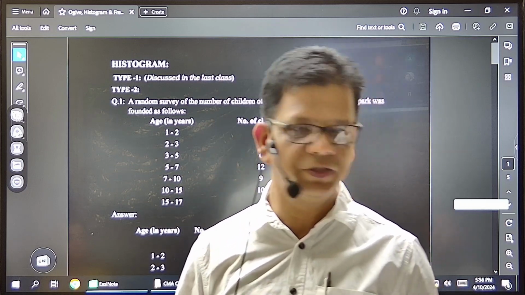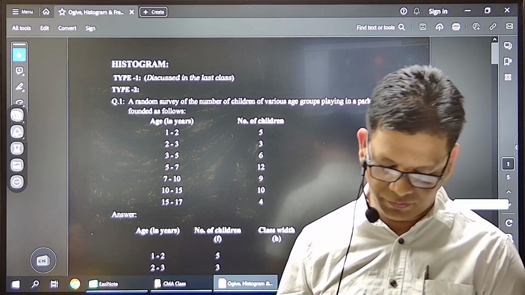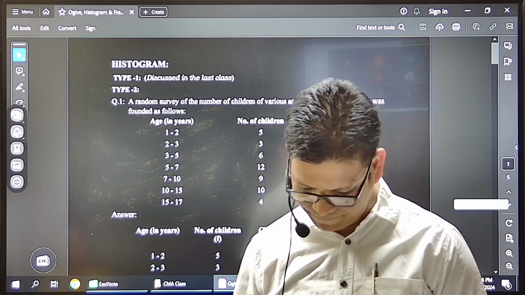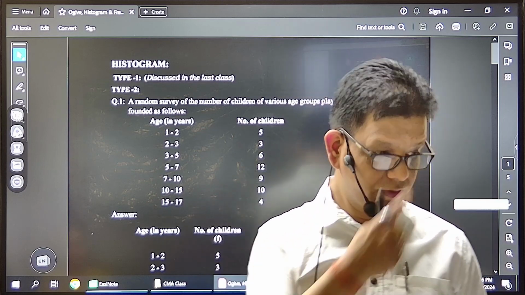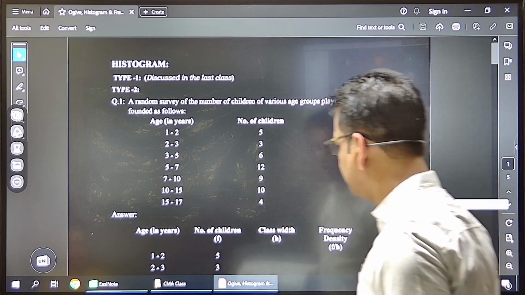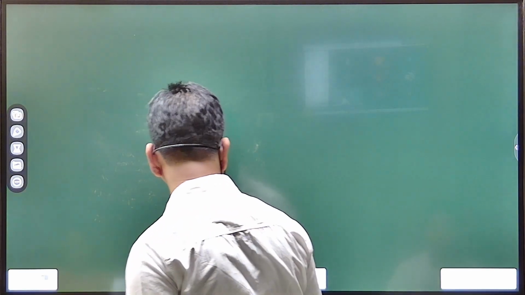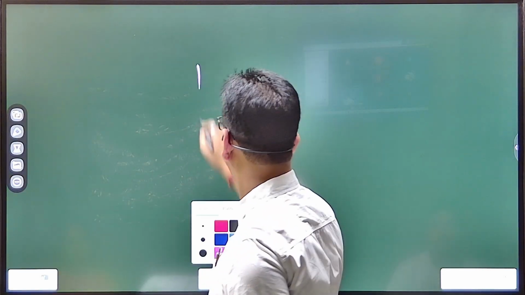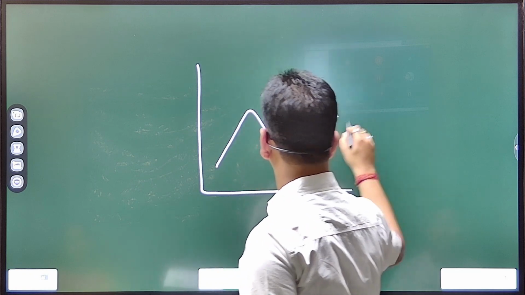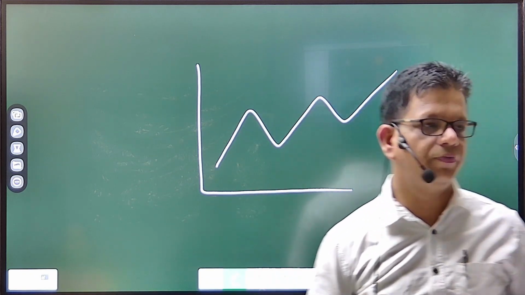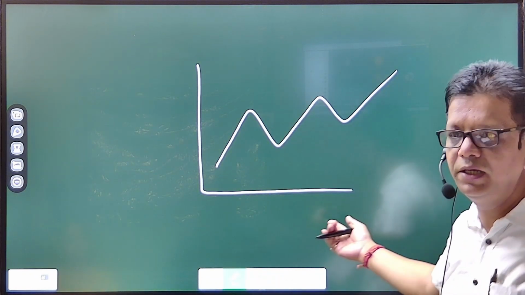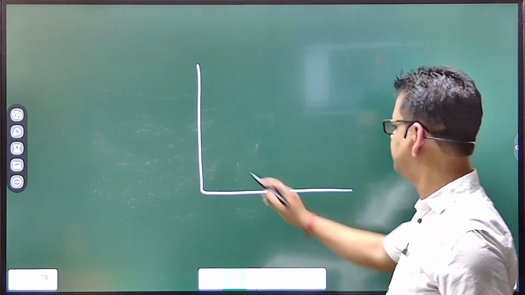The first one, 4.1, is the line chart. A line chart is something like this, when the data is represented in the form of a line. It may be a line like this, or it also may be a straight line like this.